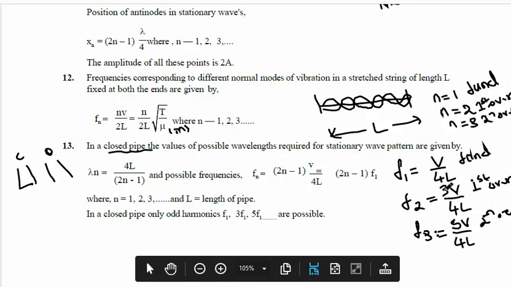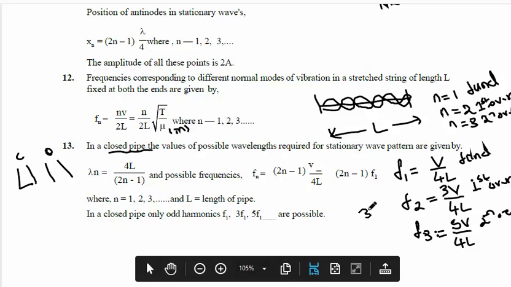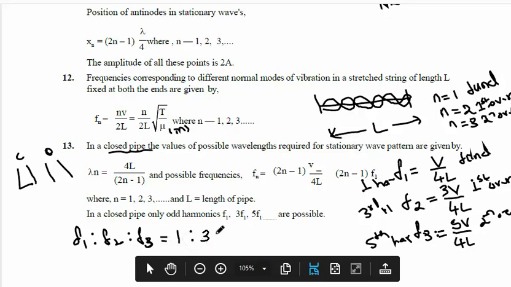well as first harmonic. For F2, number 3 will come, so it is called third harmonic. For F3, 5 will come here, so it is fifth harmonic. And F1 is first harmonic. So in a closed pipe the frequency ratio F1 is to F2 is to F3 is 1 is to 3 is to 5, and so on.